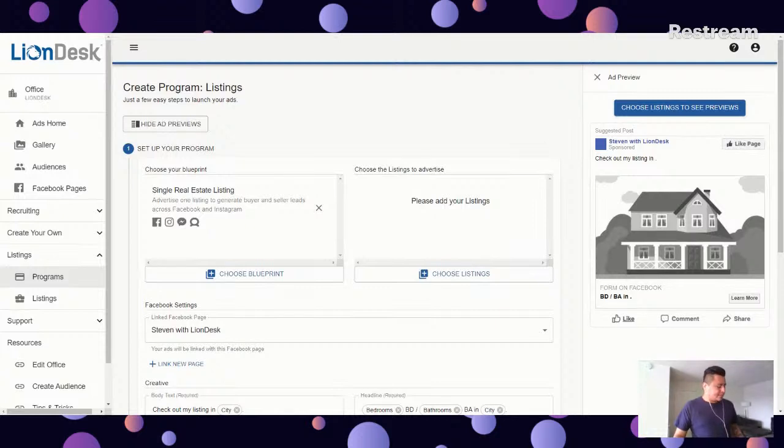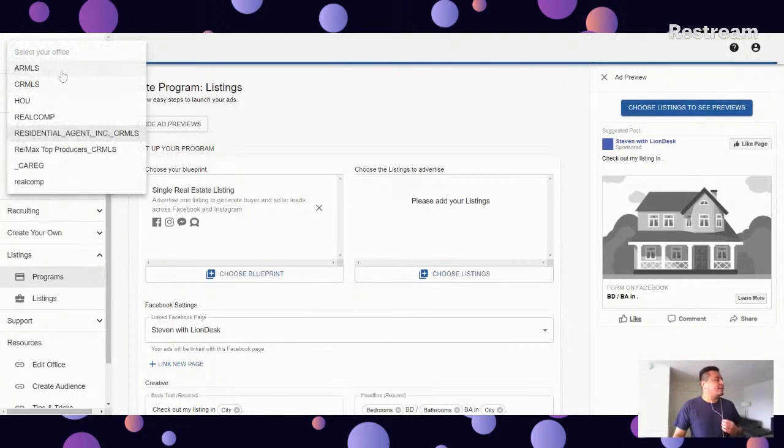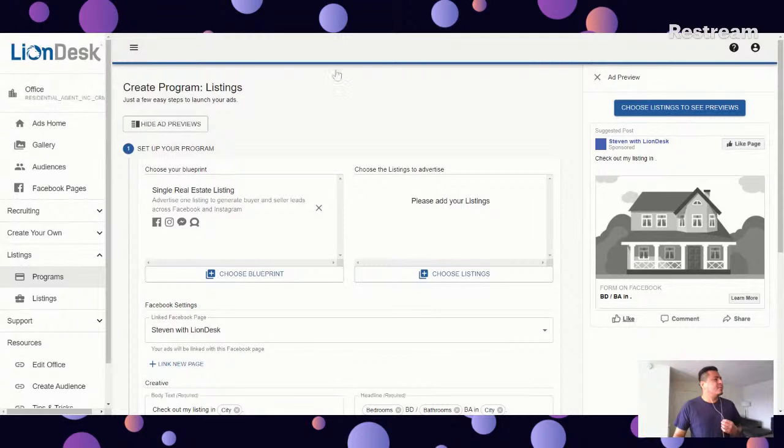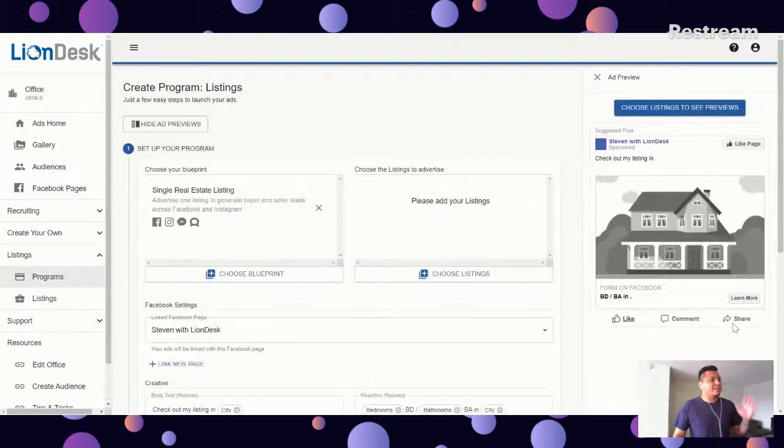Awesome. All right, give me a second. Let me refresh this. Perfect. Okay, so now I am connected to the MLS. I have listings already available. I'm going to select the single real estate listing blueprint, which you'll see here on the far right. Again, this is a setup. This is where you'll go to create the ad.